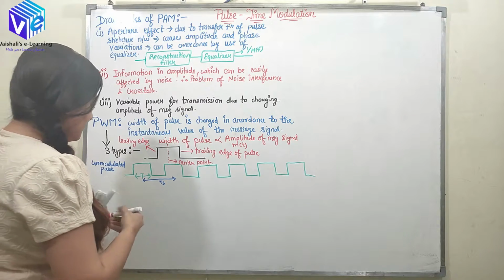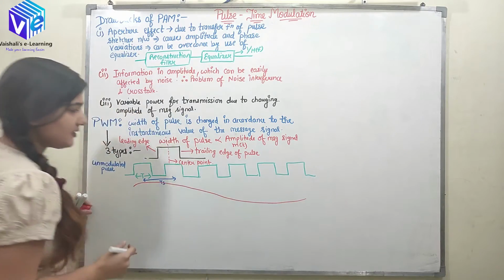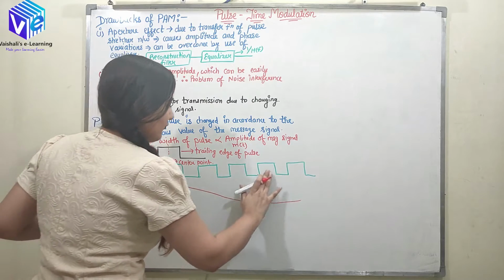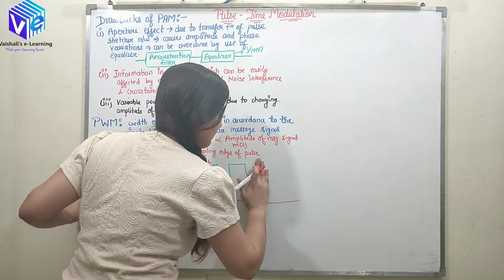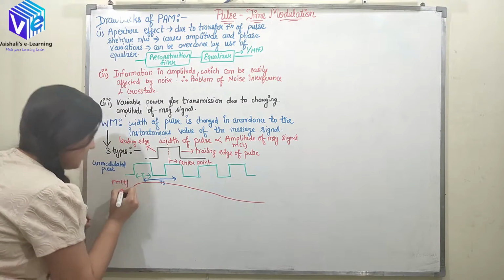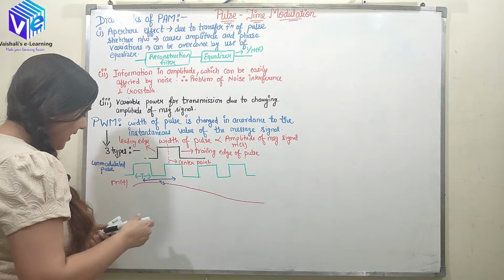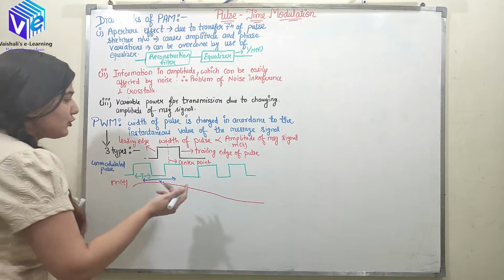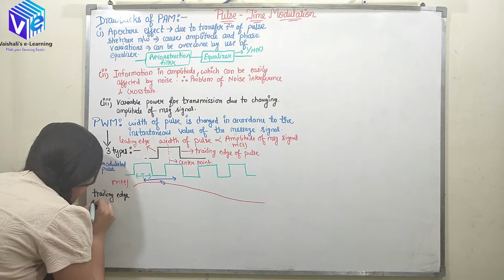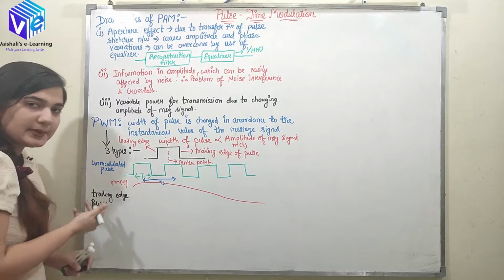Now let's suppose this is my message signal. Here the message signal is decreasing in amplitude. I'll take only 4 pulses to keep it simple. So this is my message signal, and its amplitude is decreasing. Now first I'll talk about trailing edge pulse width modulation, which I am writing as trailing edge PWM.